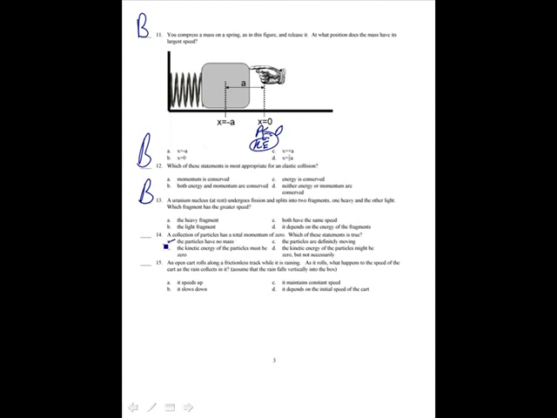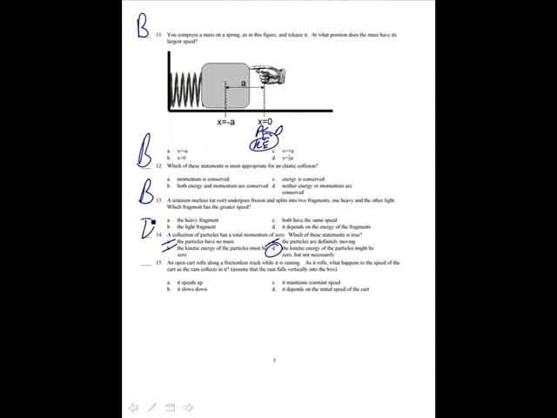Let's see, we can just go through. The particles have no mass. It doesn't mean that. Kinetic energy of the particles must be 0. Definitely not, it doesn't have to be 0. They can be 0, but not necessarily. The particles are definitely moving. That's not true either. But the kinetic energy of the particles might be 0, but not necessarily.